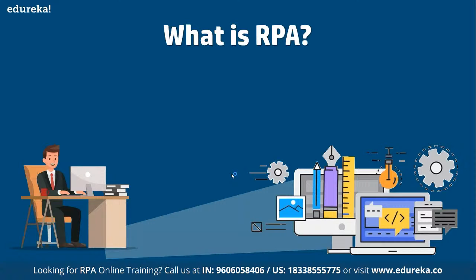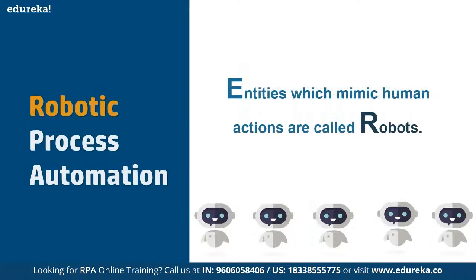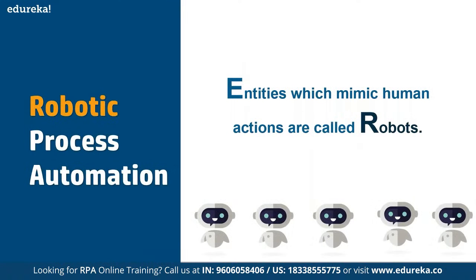Now, RPA is basically made of three different components: robotic, process, and automation. Robotic means those entities which mimic human behavior, or we can say actions. These are called robots. Because at the end, if you want something to be automated, it is going to be automated by using robots. These automated bots are the ones that are going to perform the activities, correct?